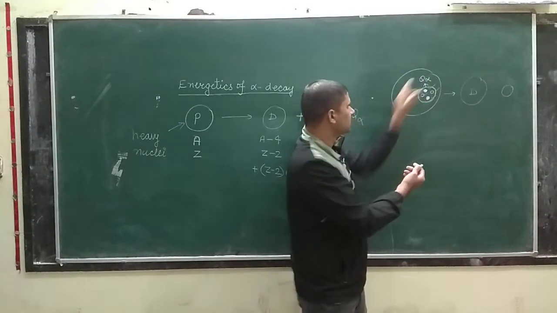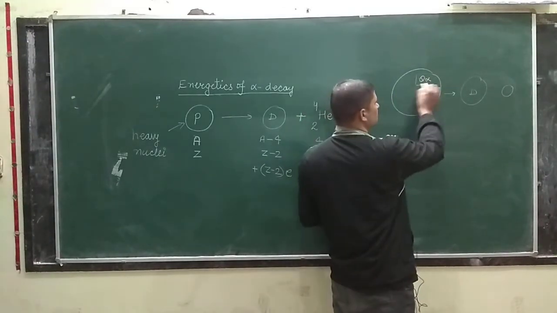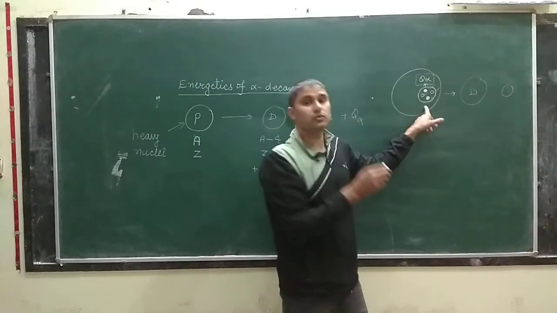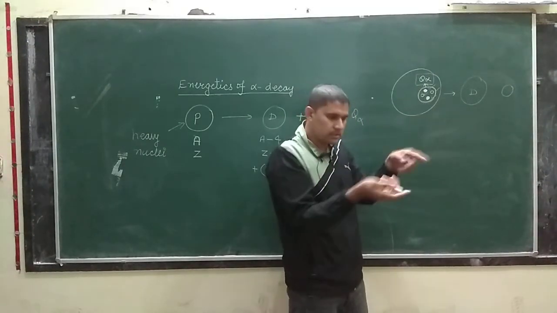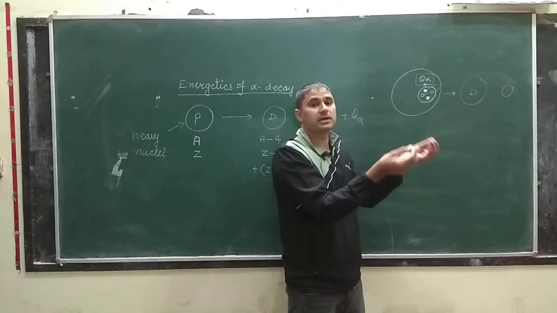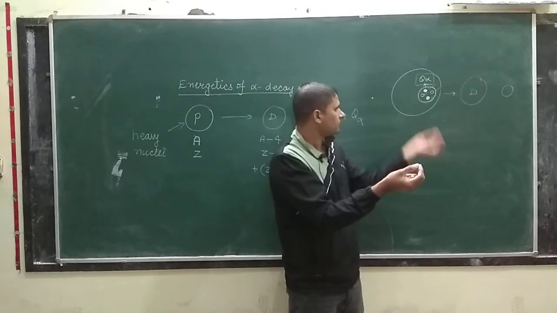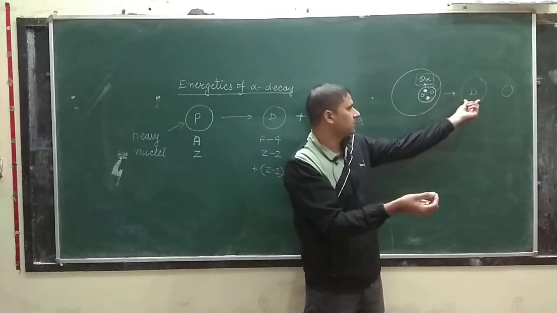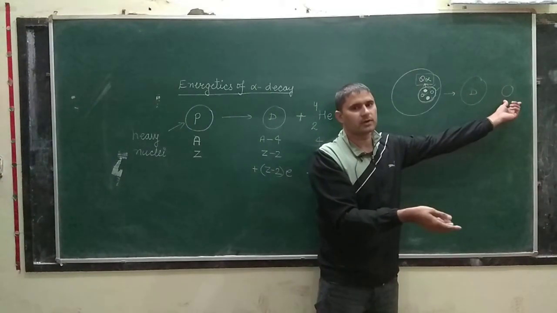And this energy which is liberated in the formation of the alpha particle inside the nucleus is shared by 2 particles. One is the daughter nuclei and another is the alpha particle.